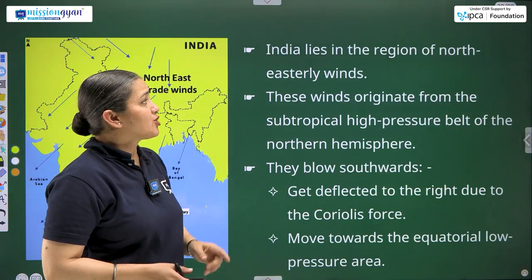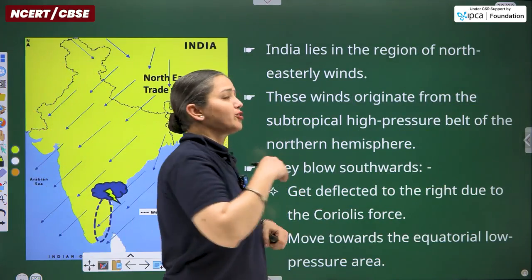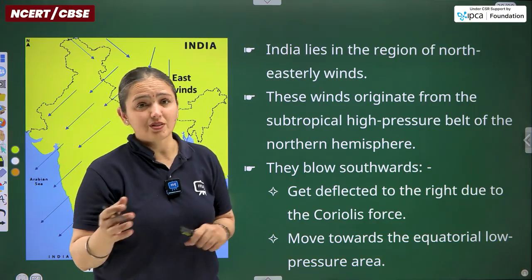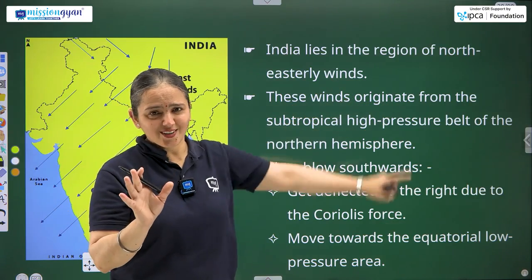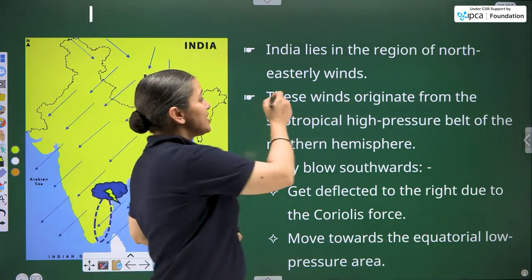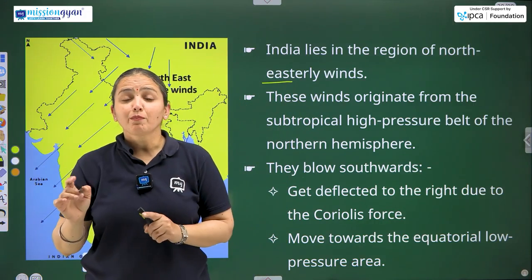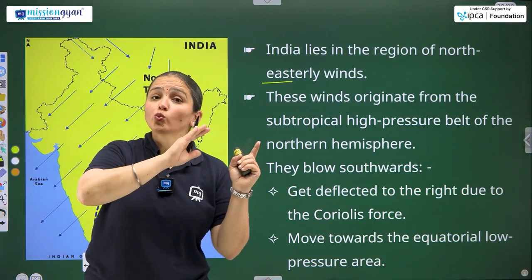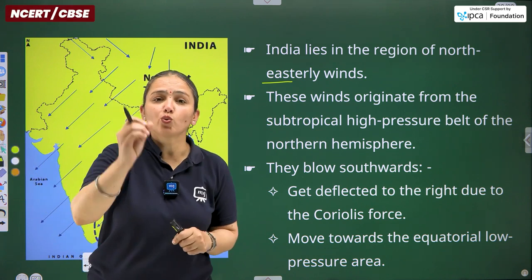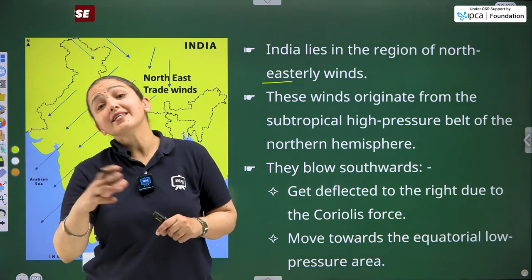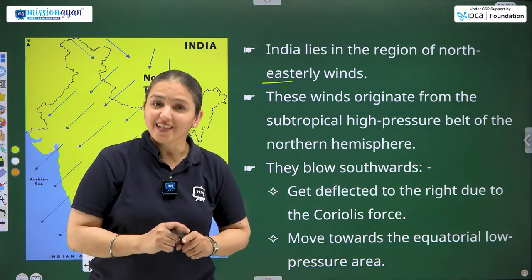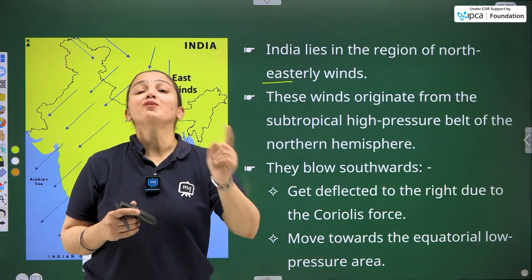India lies in the region of northeasterly winds. Now you must be wondering, what are easterly winds? North is the direction. I hope it is clear. Easterly is also a direction, not the entire word, east. So the winds that blow towards the eastern direction throughout the year are known as easterly winds. Yes, you are getting it right. There are westerly winds also.